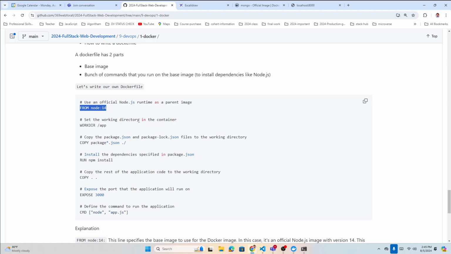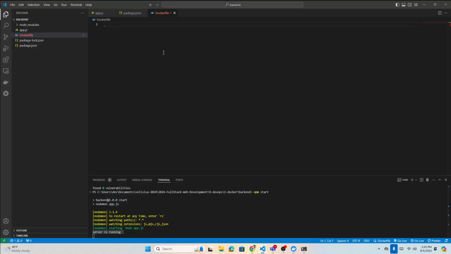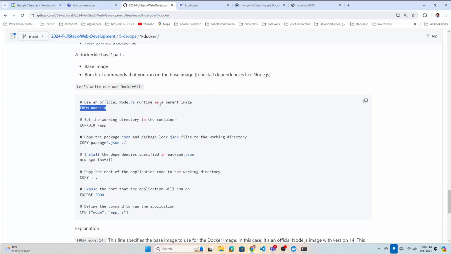So that is what you're going to add. We just put FROM. This is like a root. Basically we call it the base image. That is a base image. The next you have: you're going to create a container. Now the working directory, a folder where you're going to put all your code.